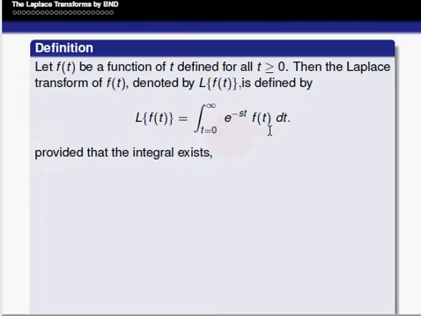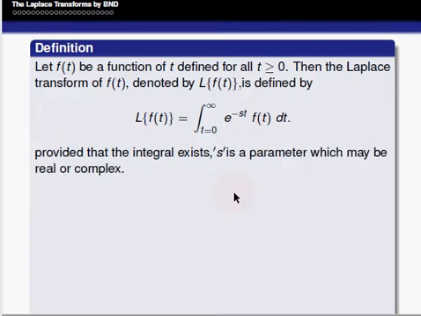When we integrate with respect to t, and apply t from 0 to infinity, finally it should be in the form of a function of s, where s is a parameter which may be real or complex. So, L of f of t is clearly a function of s.